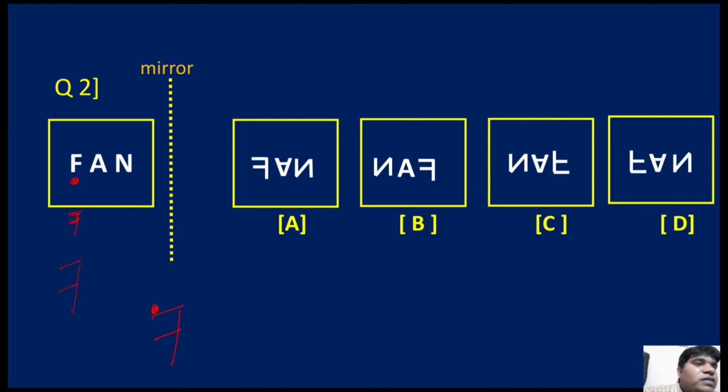Where is the F? Directly you got the answer B. Because here we start, we need an F, but here N ulta, wrong. This one wrong, this one wrong. We need F. So this is the position. So directly the answer is B. With this type of questions, visualization power increases. Okay. Every one of these questions is also from previous questions only.